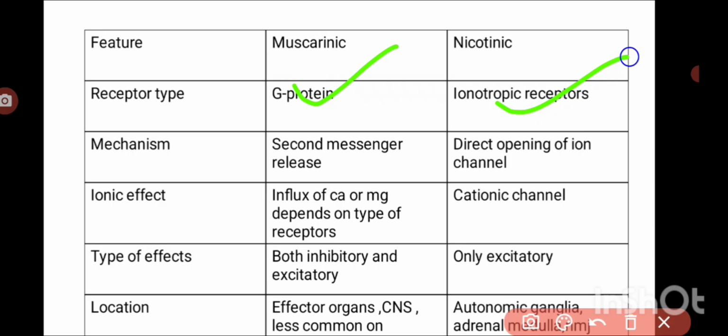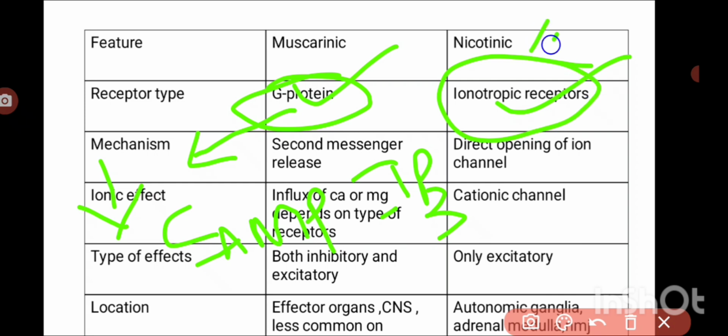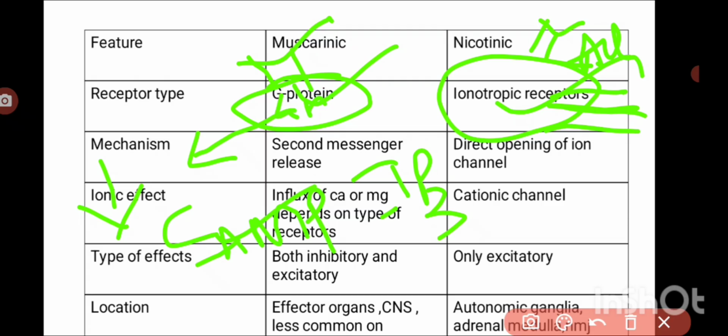Among that, the G protein receptors are always associated with the release of second messengers. They act by releasing the second messenger, either in the form of cyclic AMP or IP3 or DAG. The ionotropic receptors, when acetylcholine binds to the nicotinic receptor, cause the opening of the ion channel and the influx of ions. When the muscarinic receptors are stimulated, the G protein gets activated and causes the release of second messenger. In this way the muscarinic receptors and nicotinic receptors act.